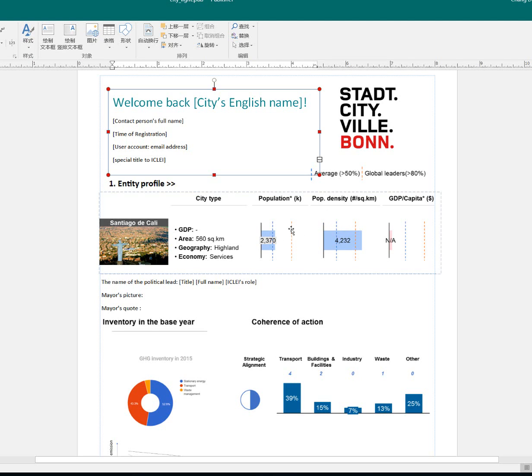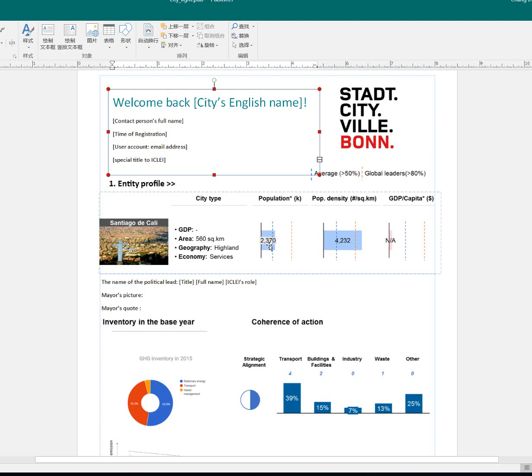This blue line represents the average, meaning more than 50% of cities have a population like this. And the orange line represents the global leader, which means only 20% of cities can achieve this line.